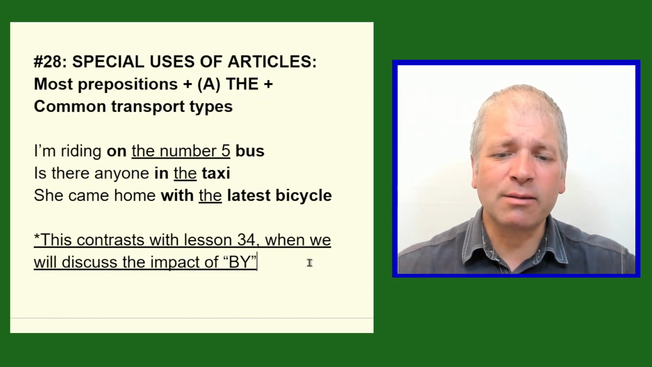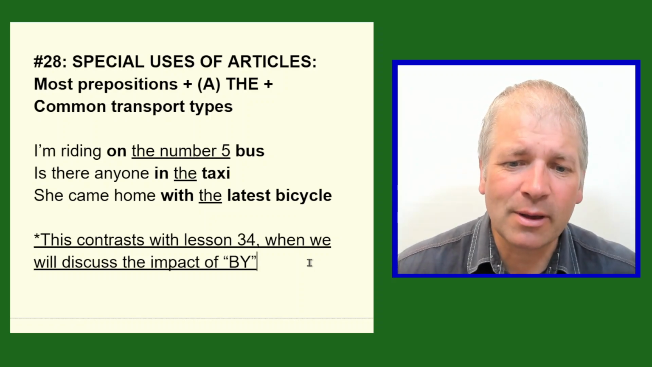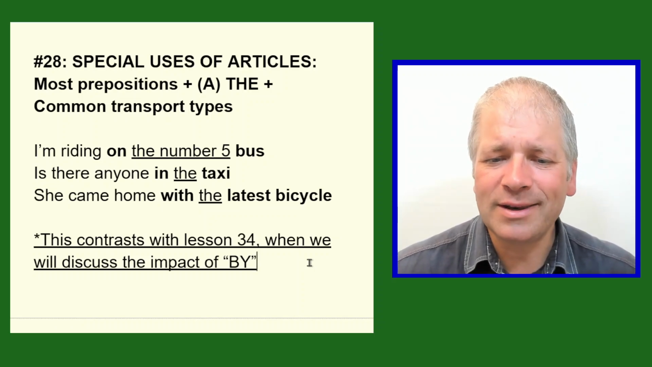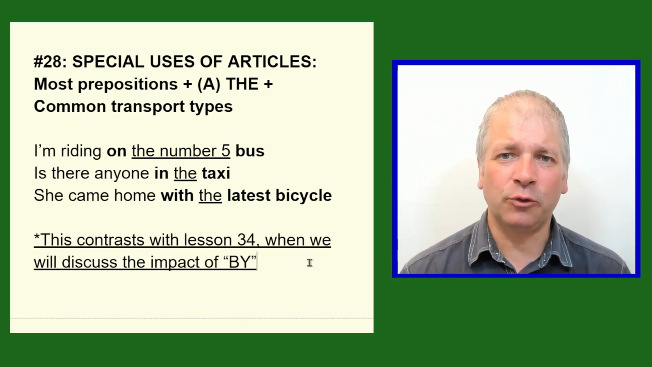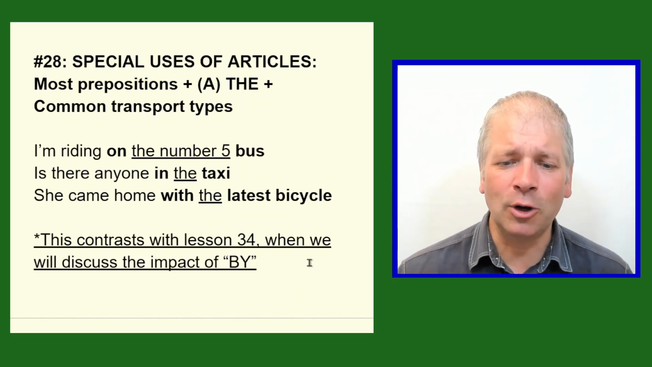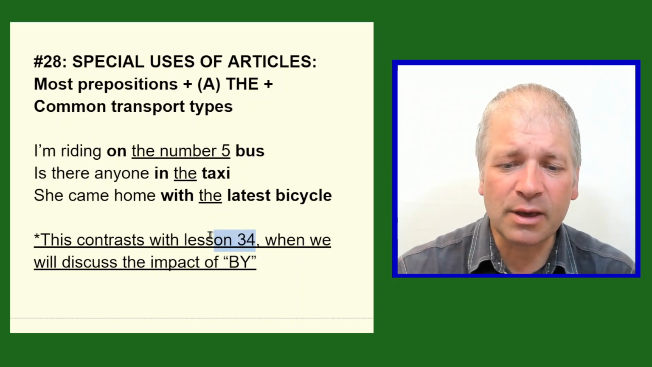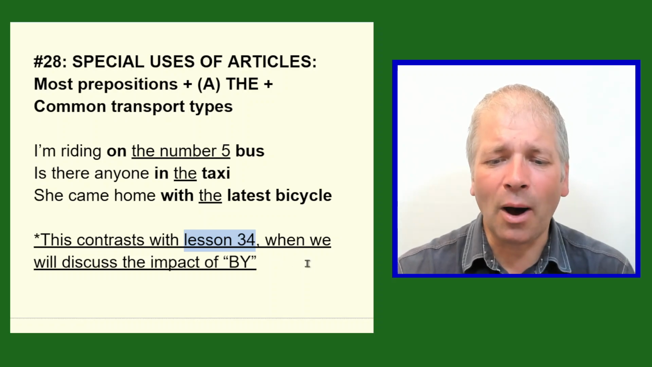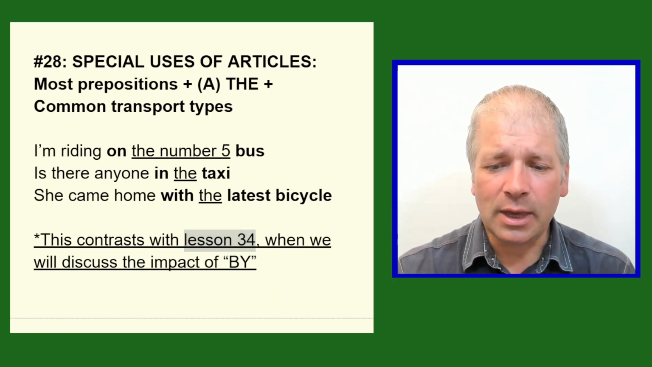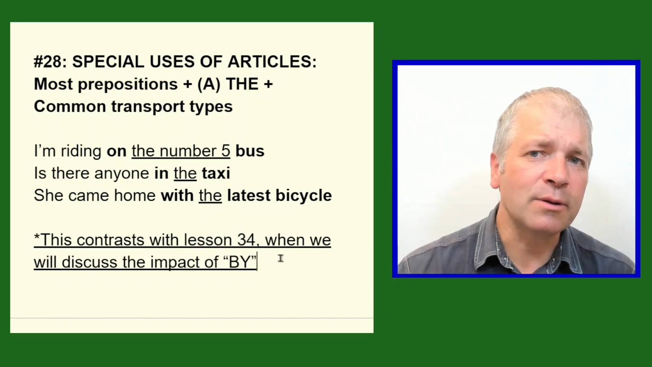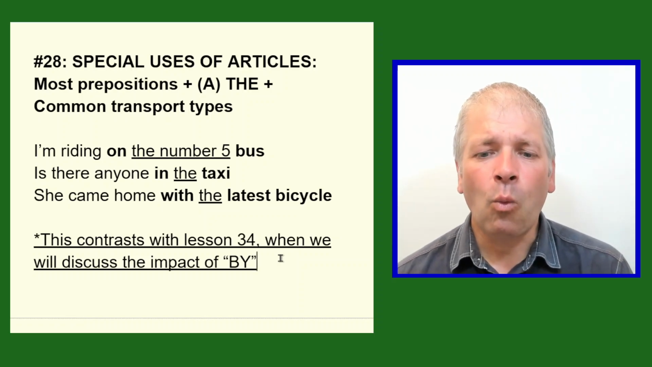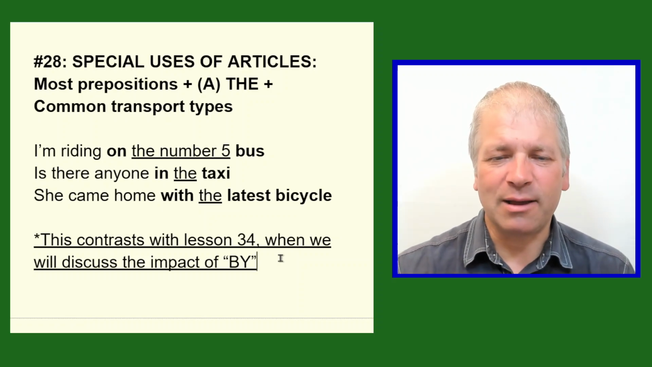So in essence, with these prepositions, we'll follow normal article rules for nouns when we're talking about common transport types. But there's an exception coming up. We'll look at it in lesson 34, and this is when we discuss the impact of by on what happens to transport types, because we do something different with articles when we have by as the preposition.